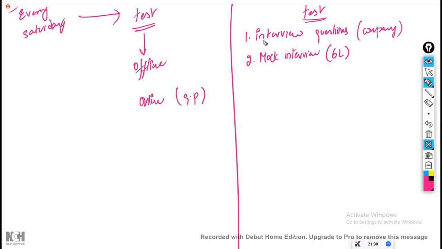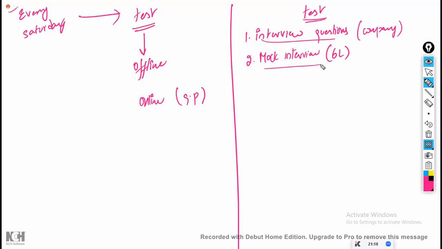Because these are the interview questions directly asked in the companies, I'm going to conduct mock interviews multiple times for the same student. For example, one student is the topper. First time, second time, third time, every time he is the topper and he attends this mock interview in front of me.